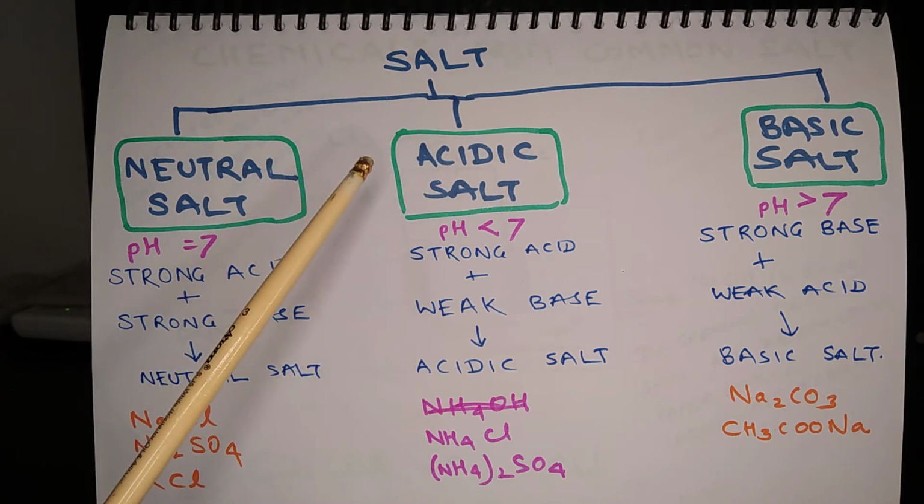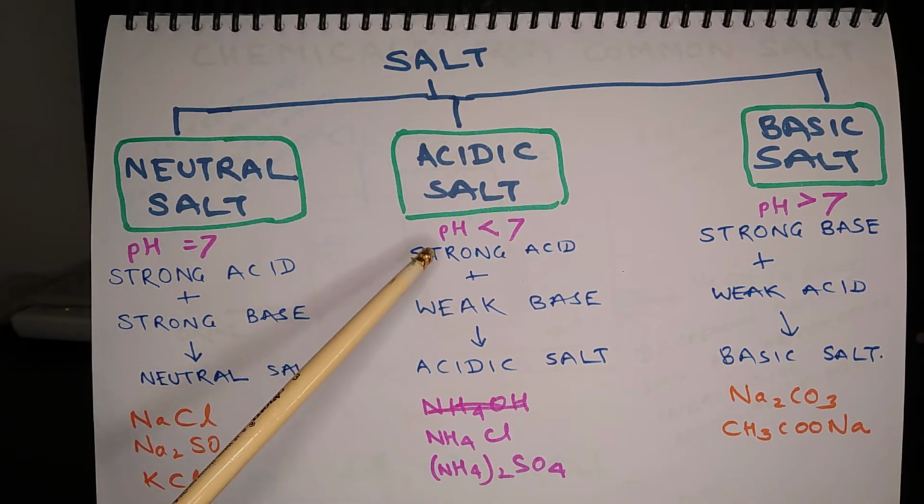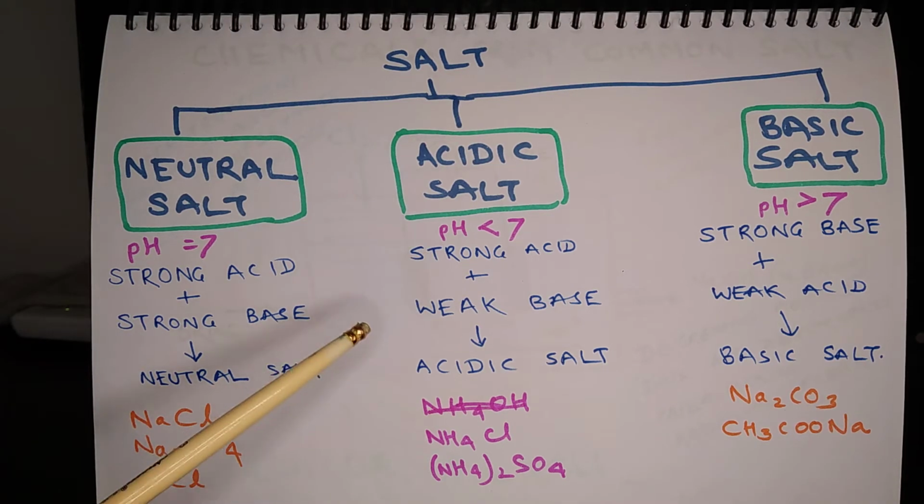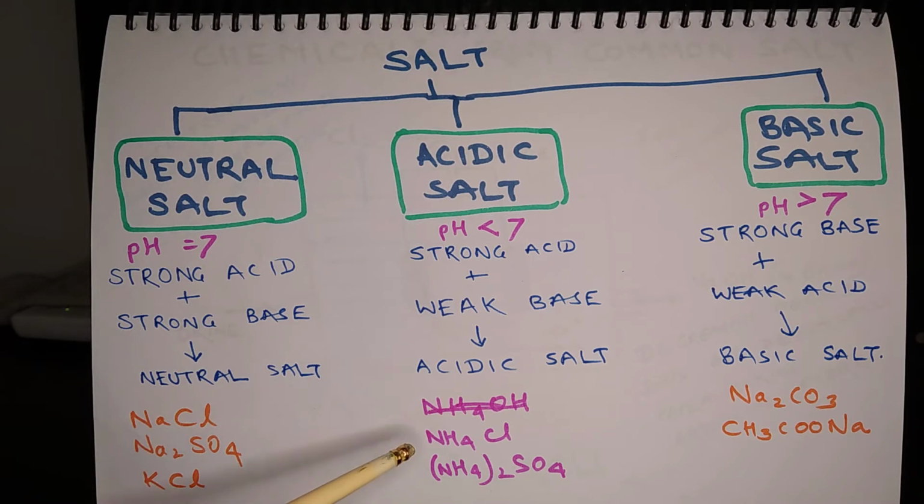The pH of acidic salt is less than 7 and it is produced after a reaction between a strong acid and a weak base. Examples are ammonium chloride and ammonium sulfate. NH4Cl, that is ammonium chloride, is produced after reaction between ammonium hydroxide and hydrochloric acid, and ammonium sulfate is produced after reaction between ammonium hydroxide and sulfuric acid.